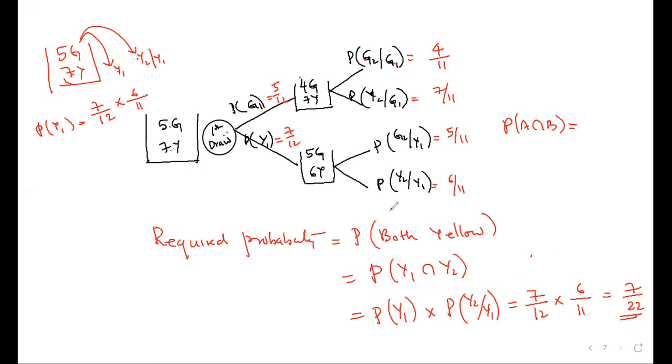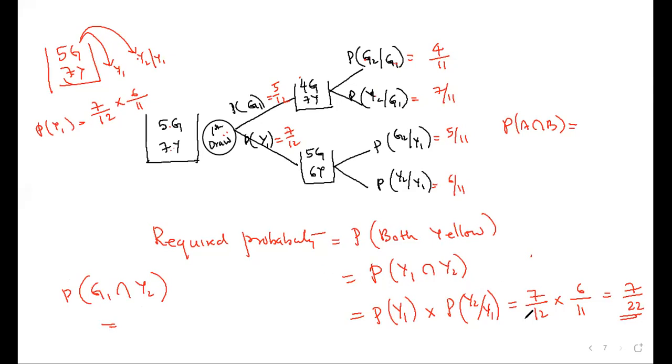But I did it this way to make you understand all possibilities of this problem. Can you tell me the probability that first is green and second is yellow? Green first is 5 by 12. And second will be yellow, no? So 7 by 11.